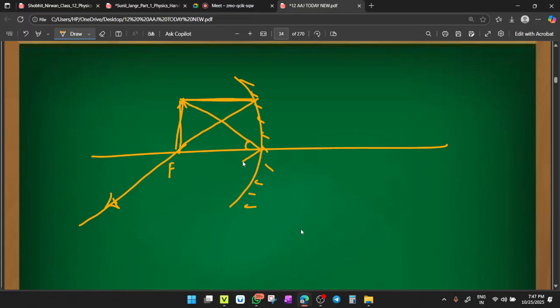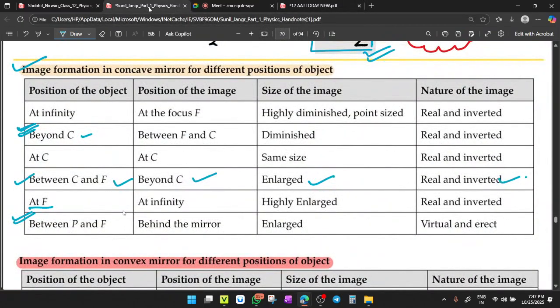It will have the same angle and go out parallel. So there is no scope of these lines meeting, as they are parallel to each other. So where will the image form? I will say at infinity. The image will form at infinity. Clear? Yes. If it is formed at infinity, definitely it is very enlarged, real and inverted.